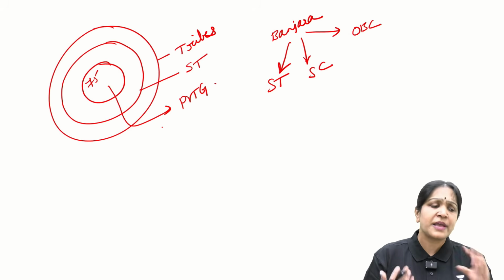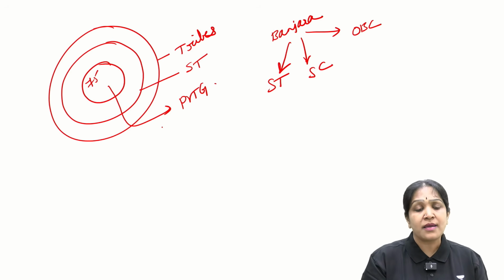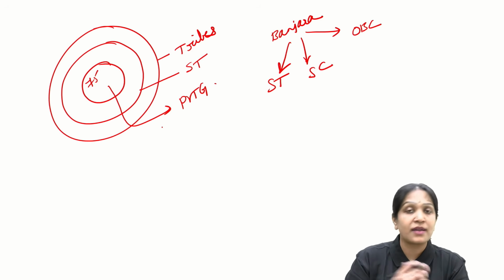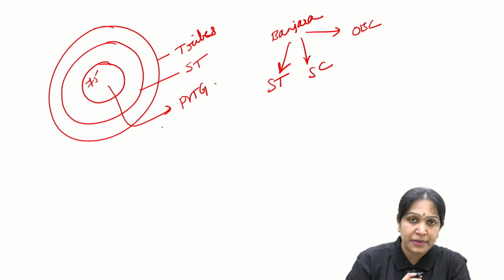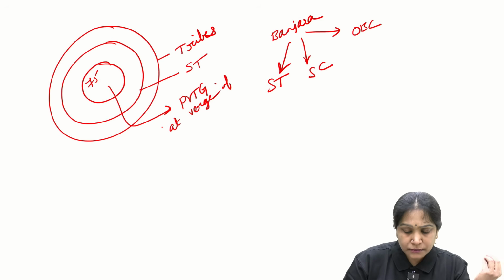Within the tribes, more undeveloped ones are called scheduled tribes. Within the scheduled tribes, the much more primitive ones, who require a higher level of helping hand, are called particularly vulnerable tribal groups. Some of them are at the verge of extinction.